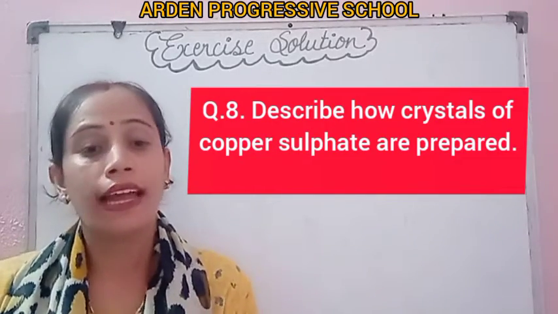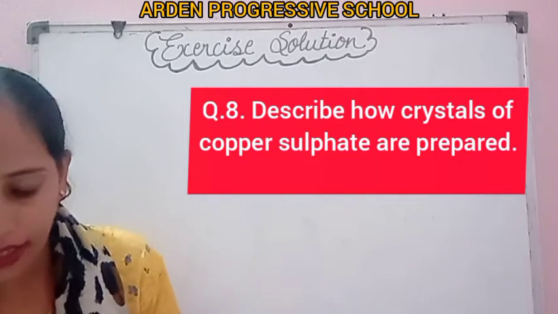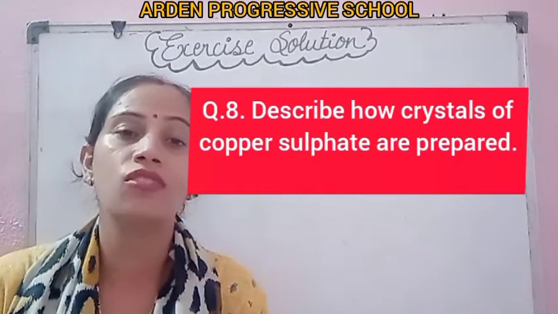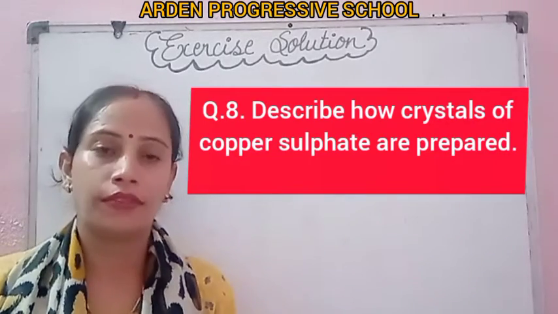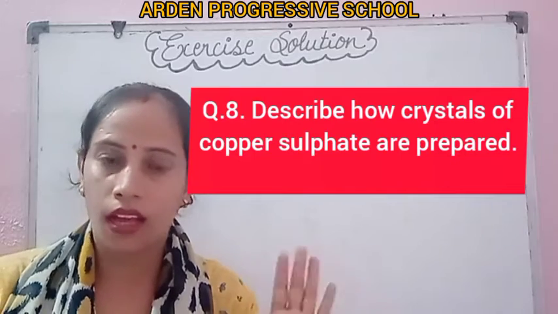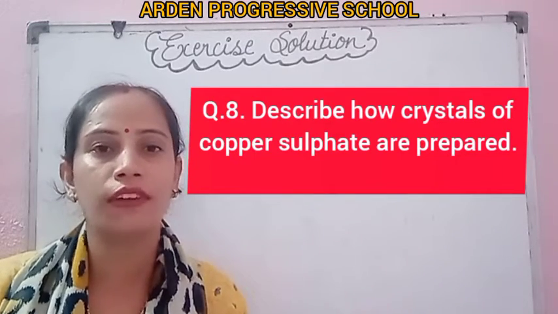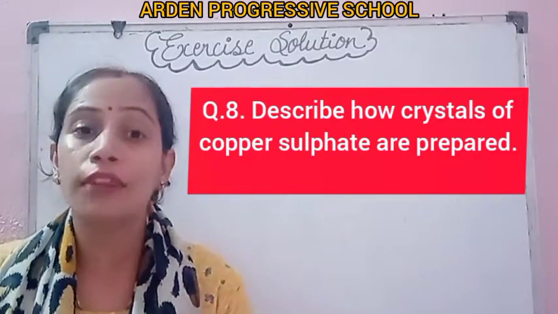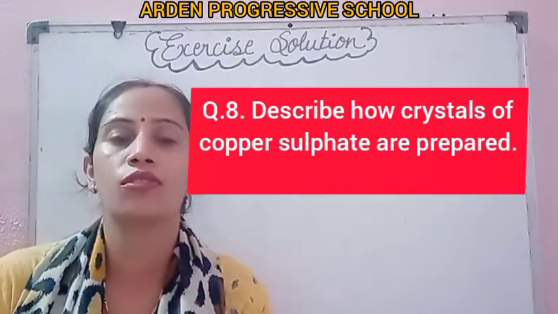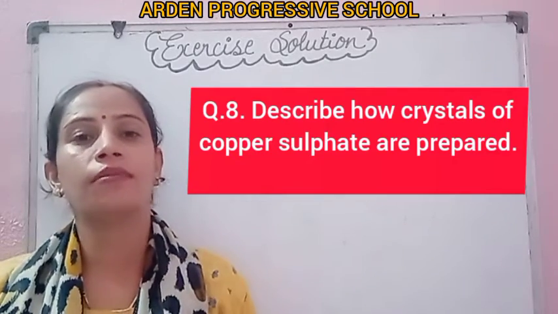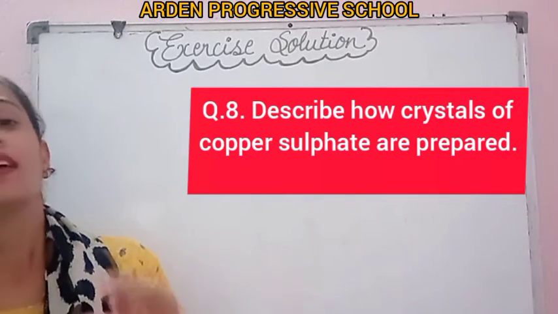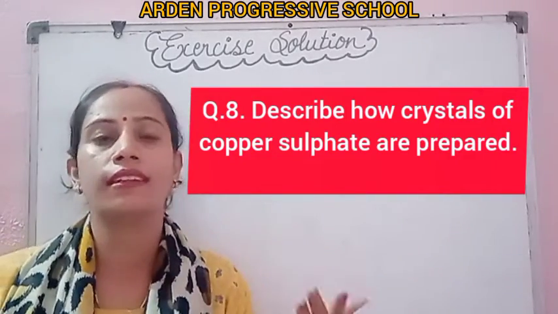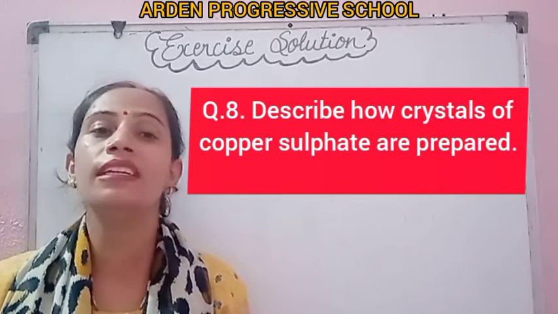While adding the copper sulfate, you have to continuously stir the solution. Clear, students? After some time, close the flame, filter the solution, and leave it for cooling. After some time you will observe some shiny crystals of copper sulfate. In this way we get the pure form of copper sulfate.